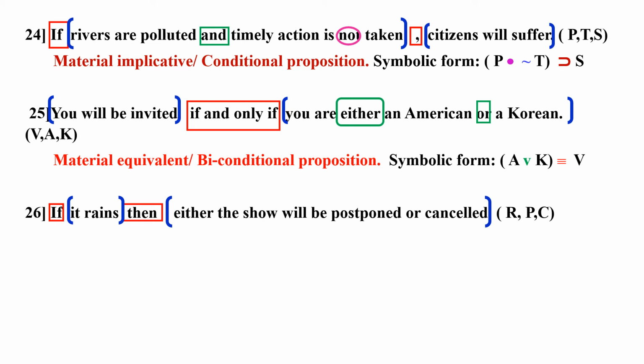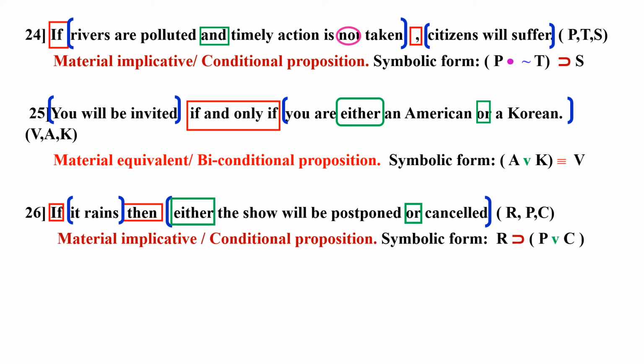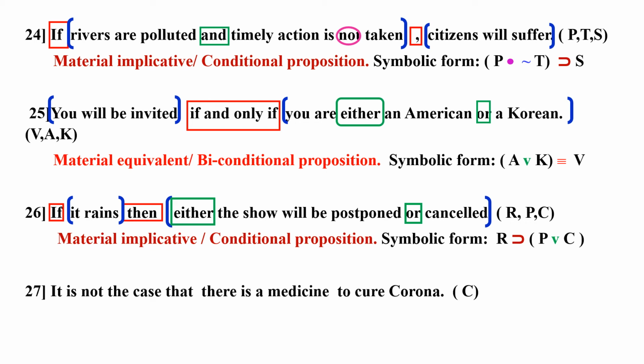So in the antecedent we'll have only R, and consequent will be in the bracket P wedge C, and it will be a conditional or material implicative proposition. Either or is the second connective, which will be in the bracket.